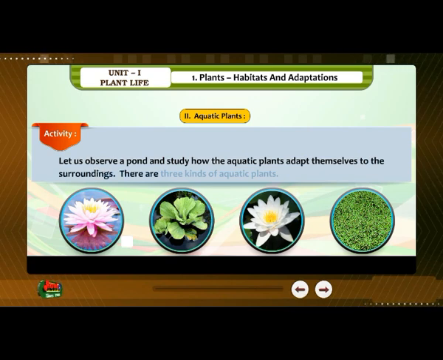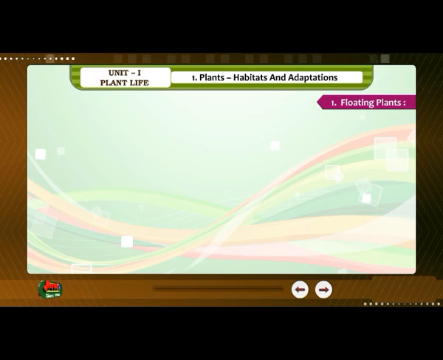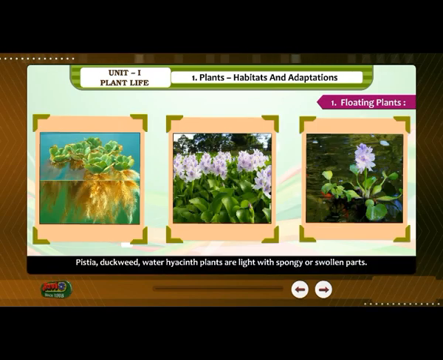There are three kinds of aquatic plants. 1. Floating plants. Pistia, duckweed, and water hyacinth plants are light with spongy parts. They float freely on the surface of water.